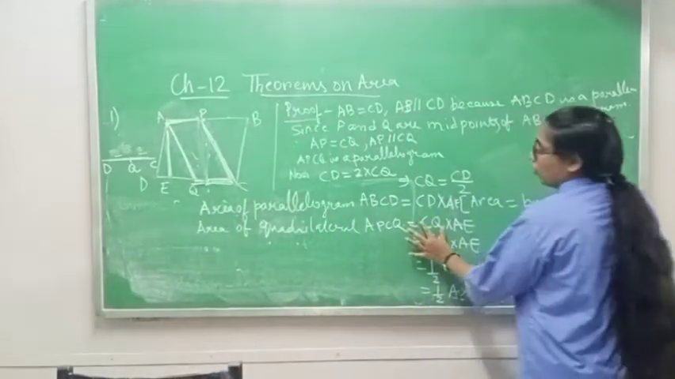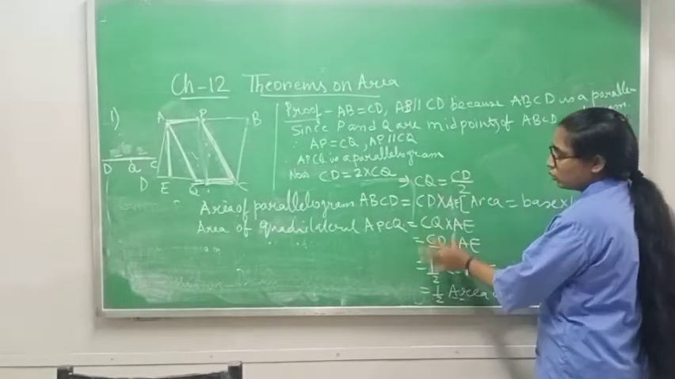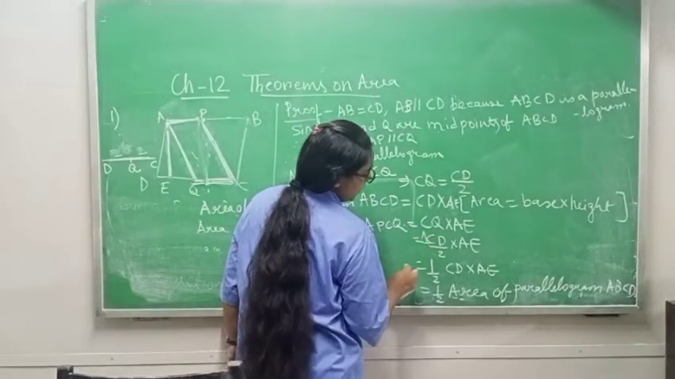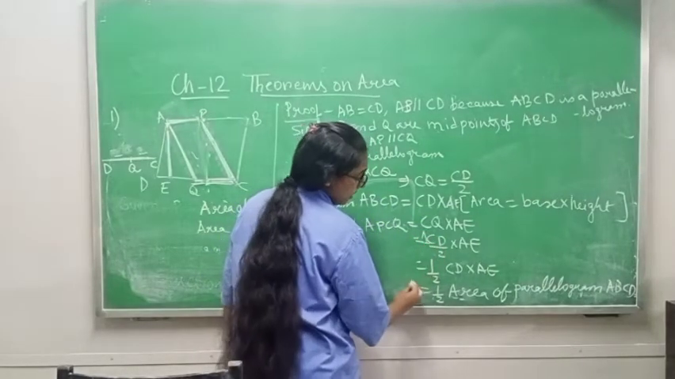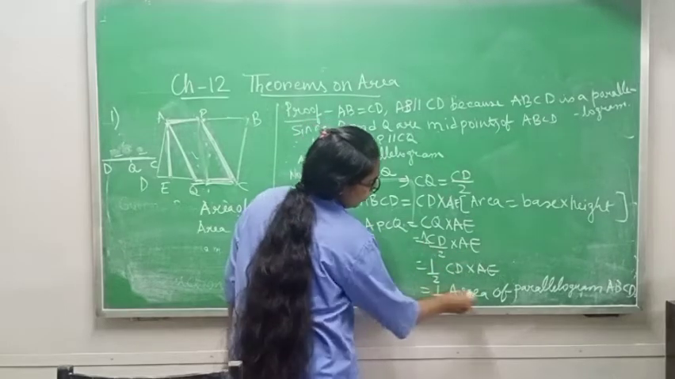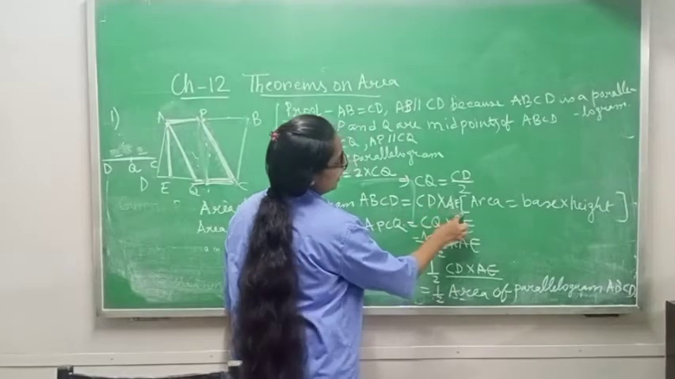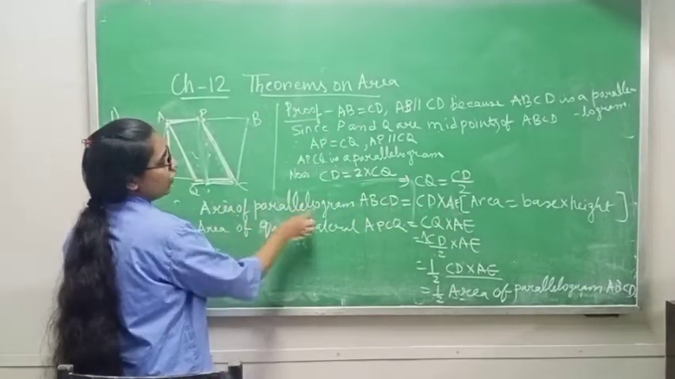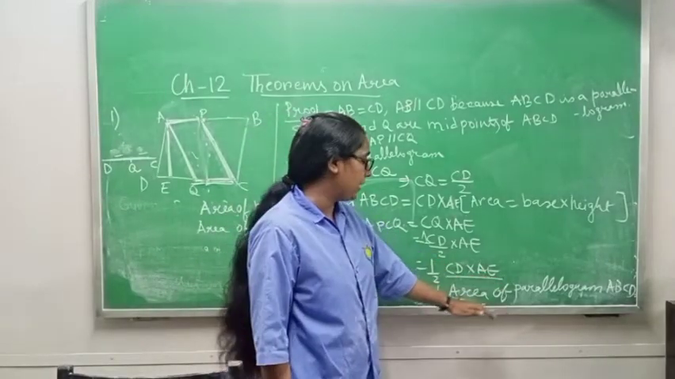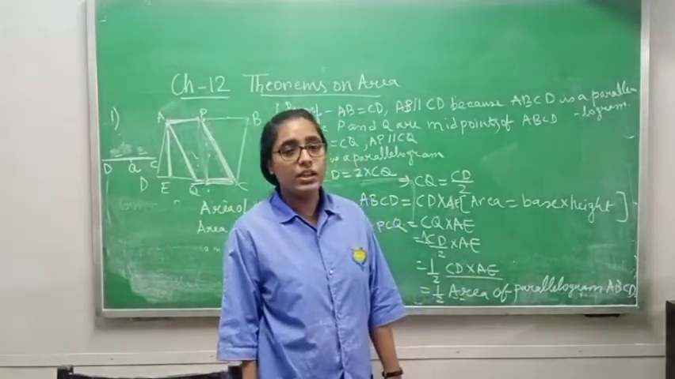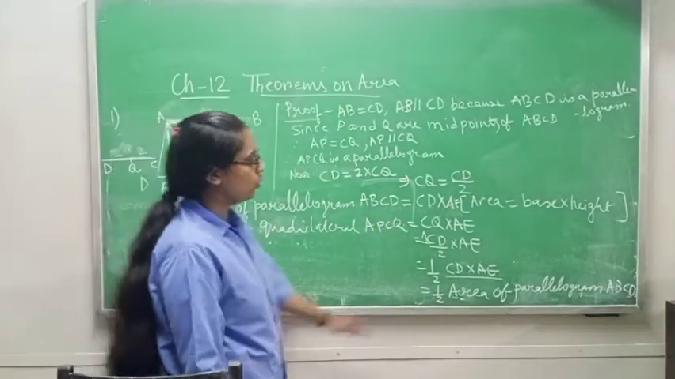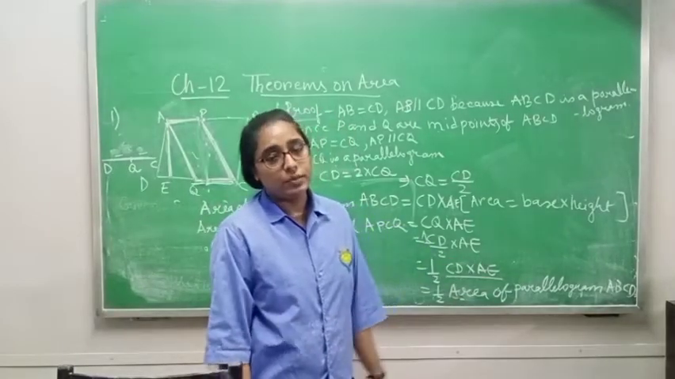Now in place of CQ you got CD by 2. So CD by 2 I am writing. Now this, if there is nothing but 1, so 1 by 2 I can write separately, and CD I can write, AE I can write. Now you can see this one, CD into AE, is nothing but area of parallelogram ABCD. That is why in place of CD into AE I am writing area of parallelogram ABCD. Proof. You have to prove this only. Area of quadrilateral APCQ is equal to half of area of parallelogram ABCD.